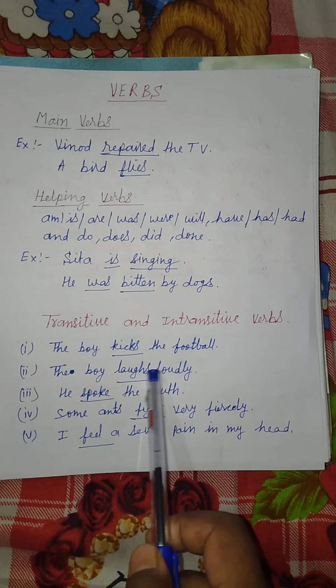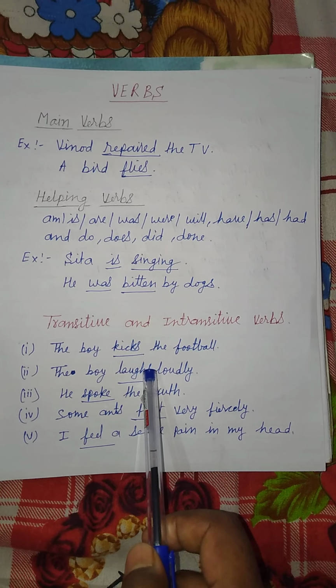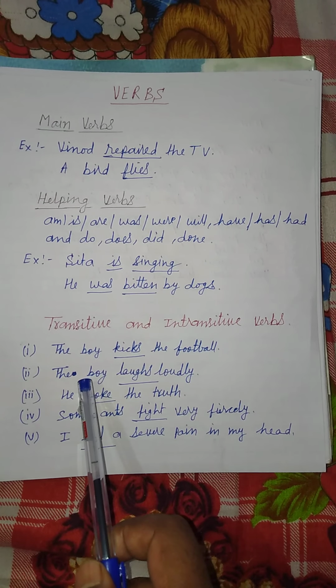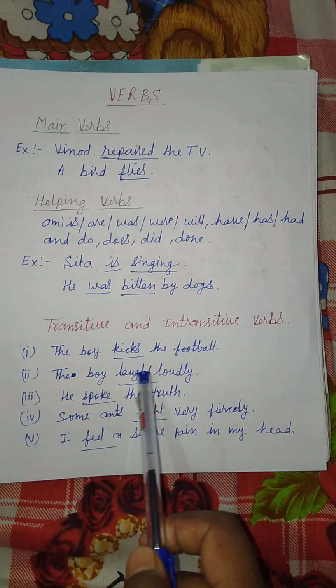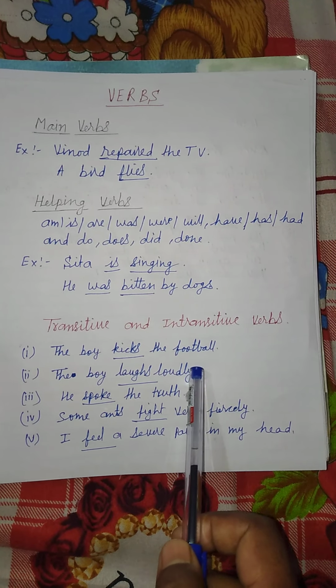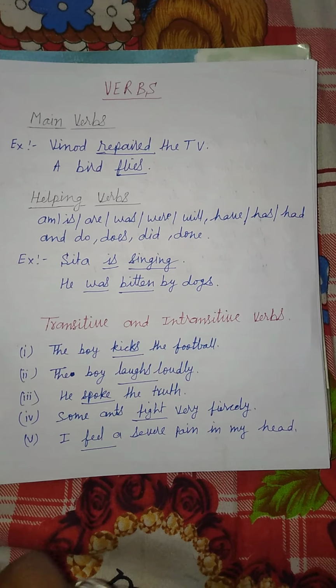The boy laughs loudly. In the second sentence, the action denoted by the verb laughs rests with the doer or subject boy and does not pass over to an object. So therefore the verb laughs is an intransitive verb.